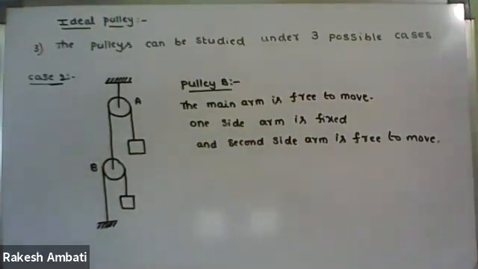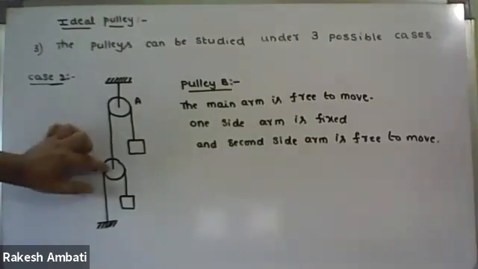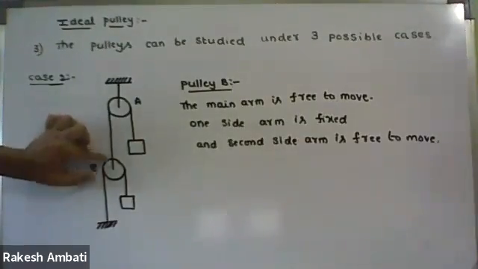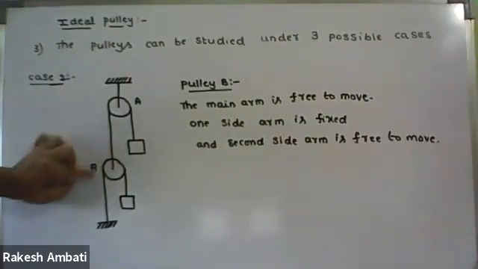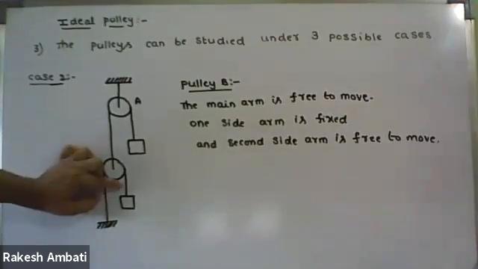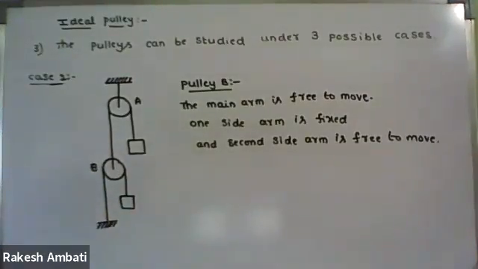So it is the second case. Here also the central arm is free to move, one side arm is fixed, and the second side arm is free to move.